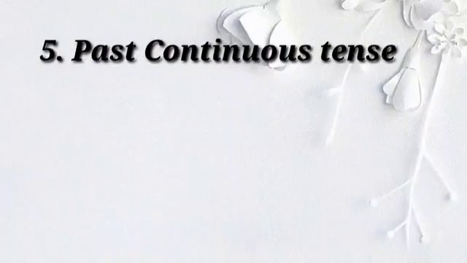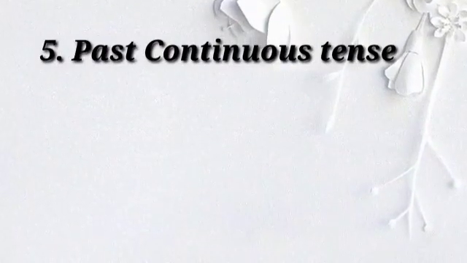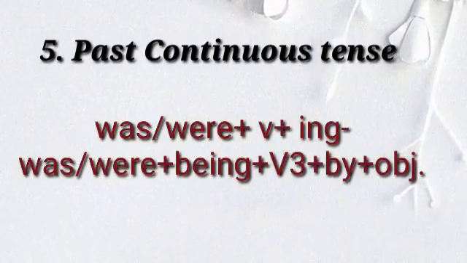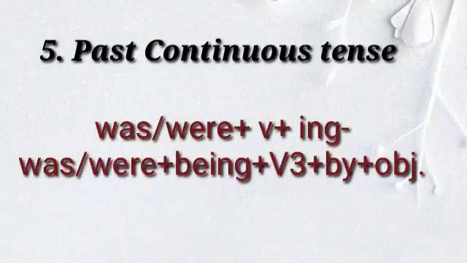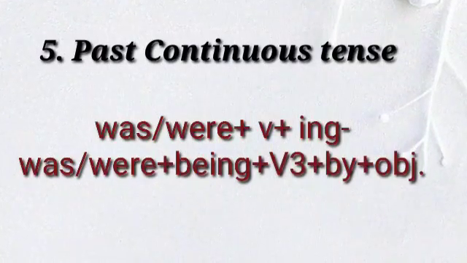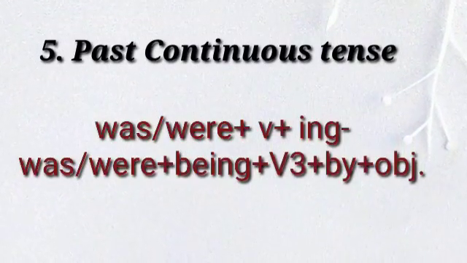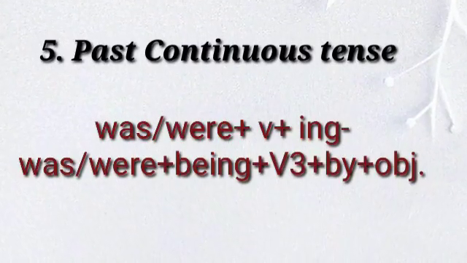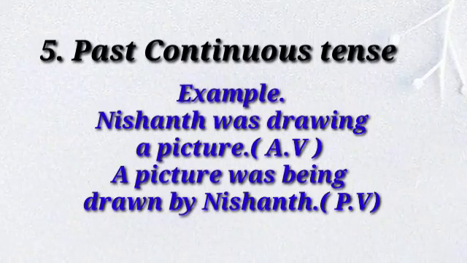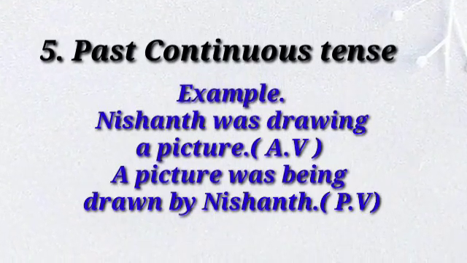Past continuous tense. The format for past continuous tense is was or were plus verb plus ing in the active form. When it changes into passive, this becomes was or were plus being plus V3 plus by plus object. Nishant was drawing a picture. A picture was being drawn by Nishant.